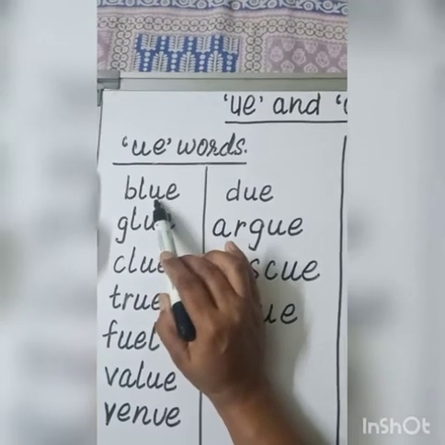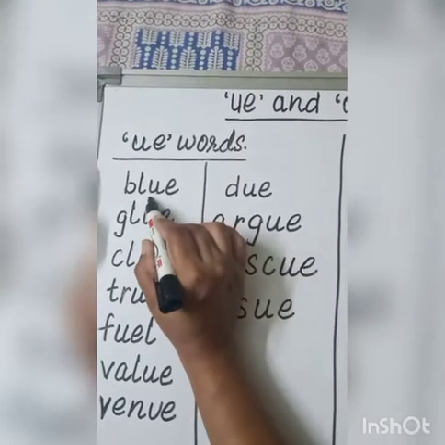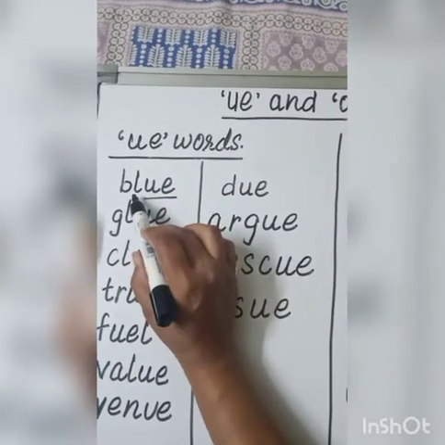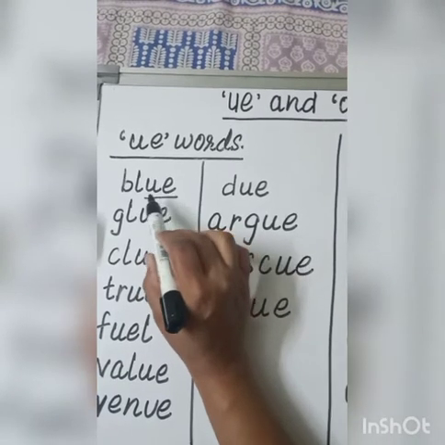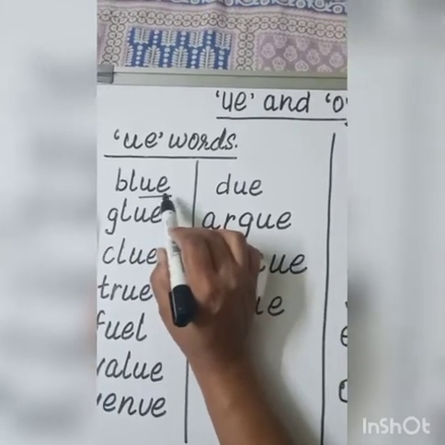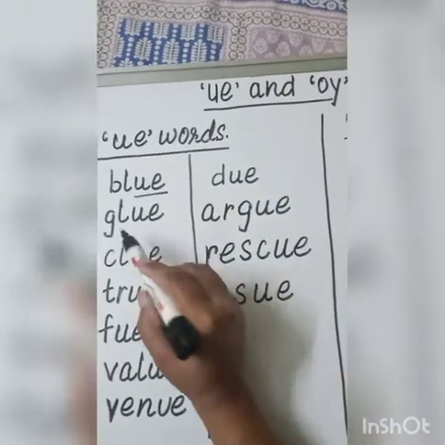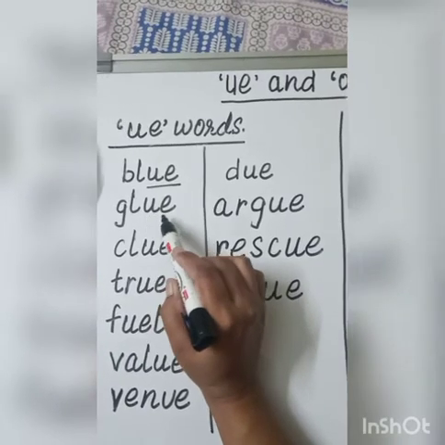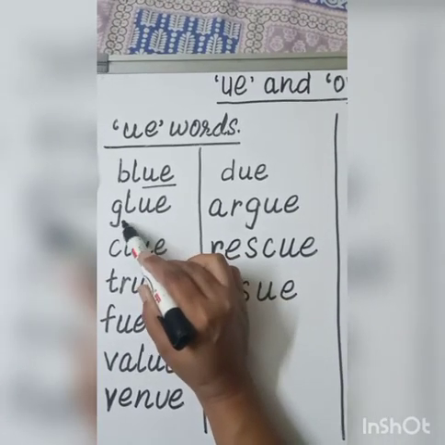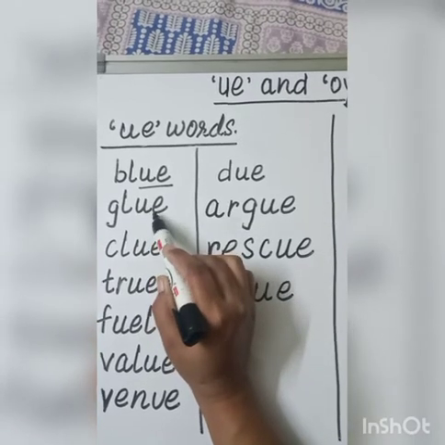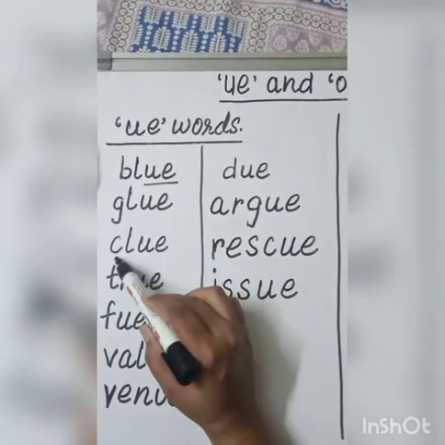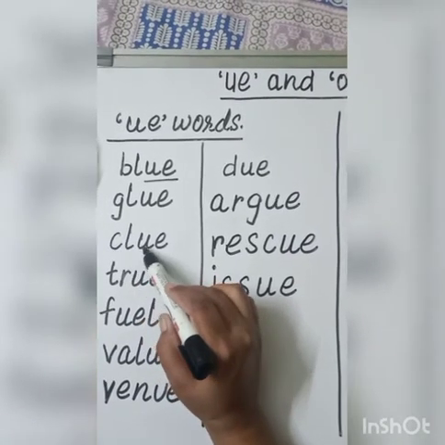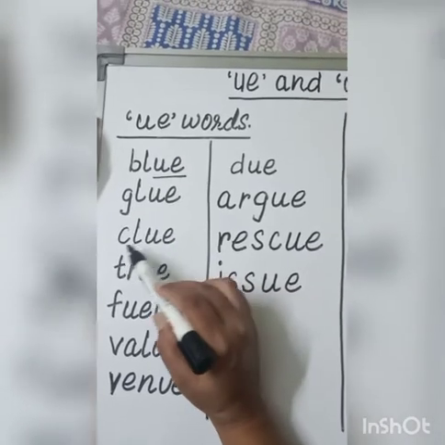UE sound, U. Blue. Next, GL says glur. UE, U, glue. CL, clur. UE, U, clue.